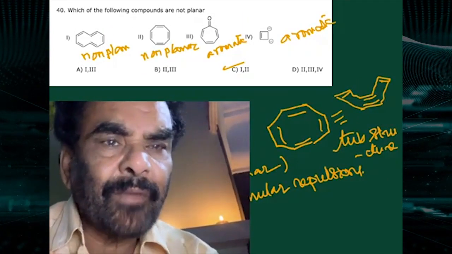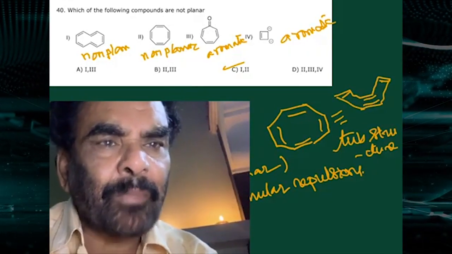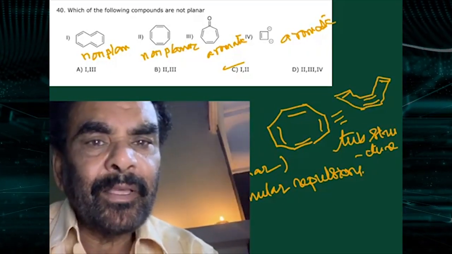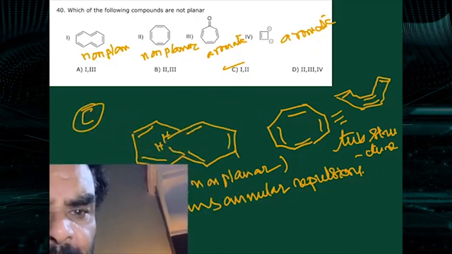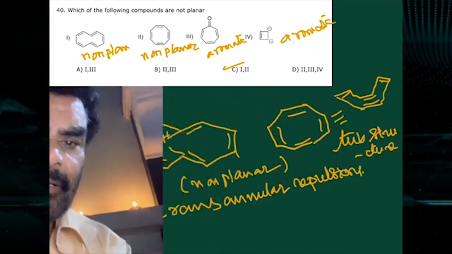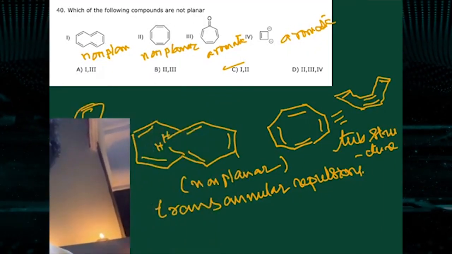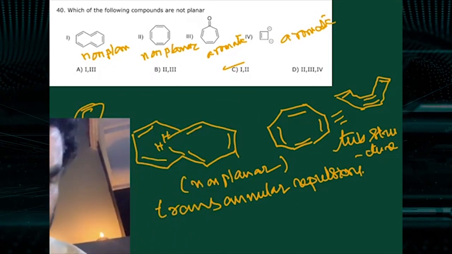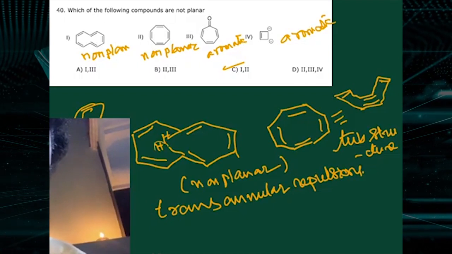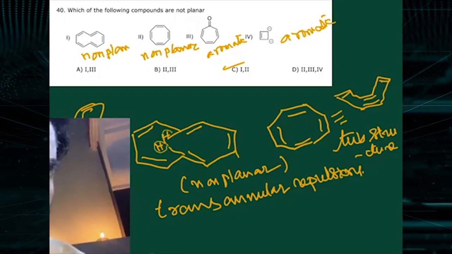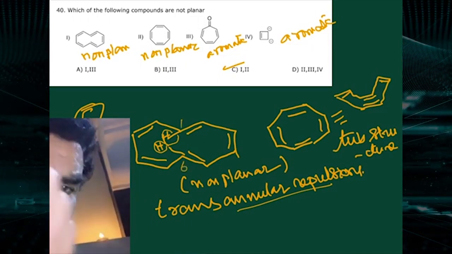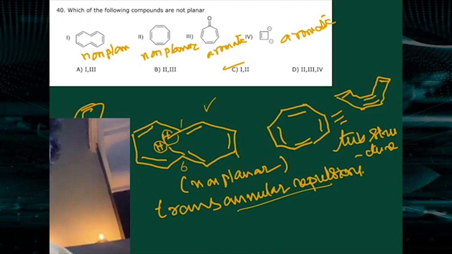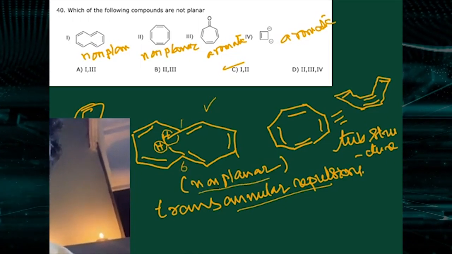Now, which of the following compounds are not planar? See, this is the 10-annulene system. Here there are trans-annular repulsions, 1,6 trans-annular repulsions. Because of this, the planarity is lost. So it's a non-planar molecule.